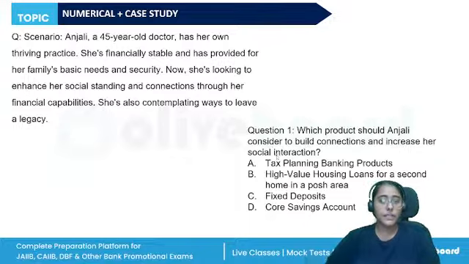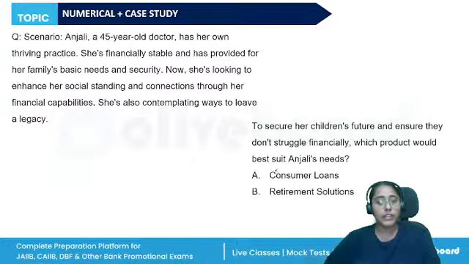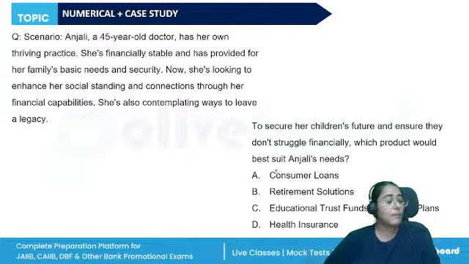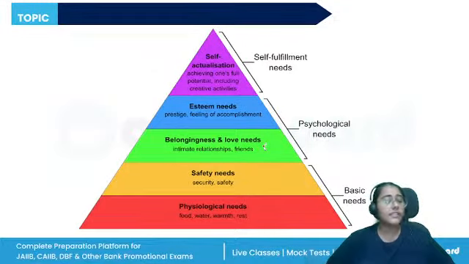She can purchase a second house in a posh area, which will increase her social interaction. All right. To secure her children's future and ensure they don't struggle financially, what product will be needed? Now, this will also come under the love and belongingness. But for the children's future, an education trust fund or savings plan would secure their future and ensure that they don't struggle financially.